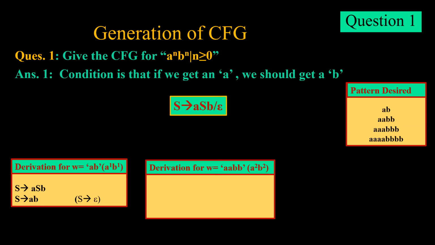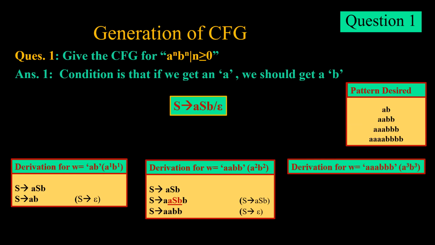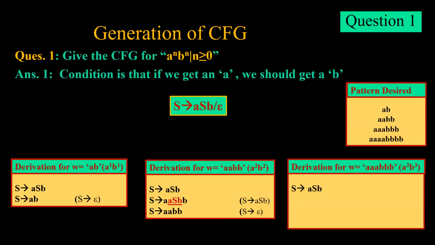If we try to derive a^2 b^2, S tends to aSb. Now we have replaced the middle S with aSb again, and then we have replaced this S with epsilon, so we could get a^2 b^2. Likewise, if we try to get a^3 b^3, we will replace this middle S twice and then with epsilon, and we will get triple A, triple B.